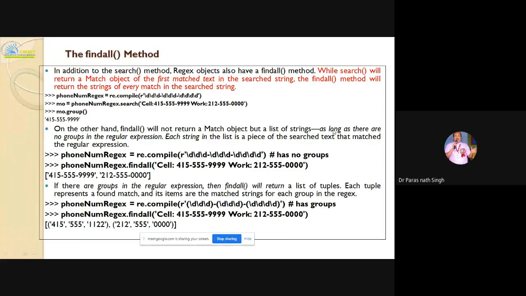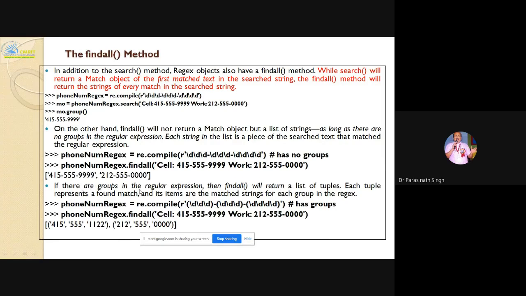Another difference: as long as there are no groups in the regular expression, each string in the list is a piece of the search text that matches the regular expression. Here I have not made any group, so findall displays all matches, and search gives only the first occurrence, because the pattern is three digits, a hyphen, again three digits, a hyphen, and then four digits, the USA phone number. The first three digits is the area code.